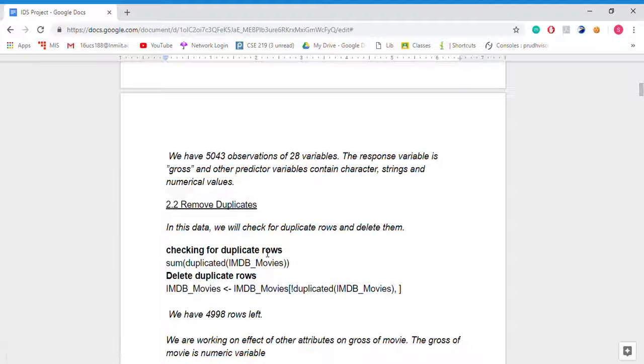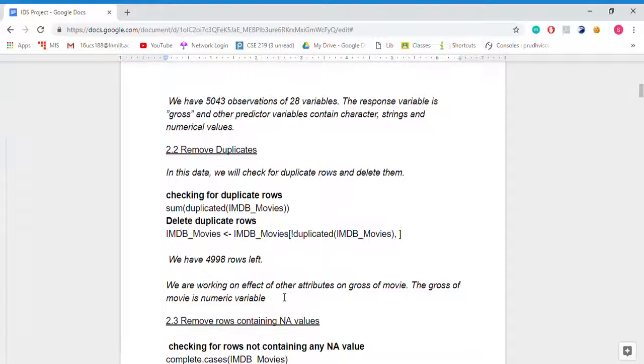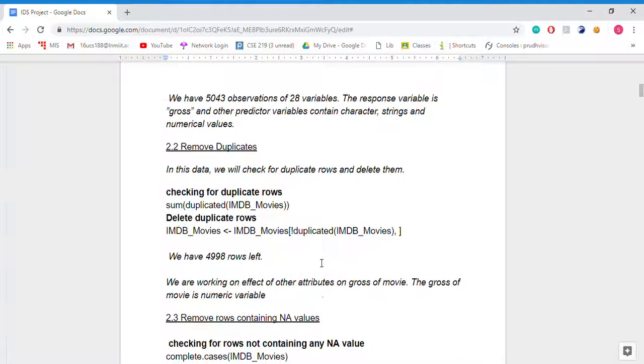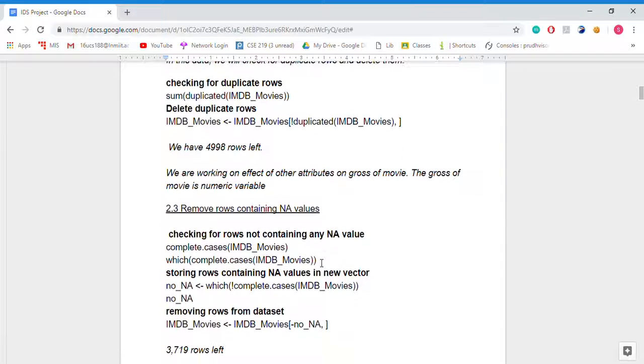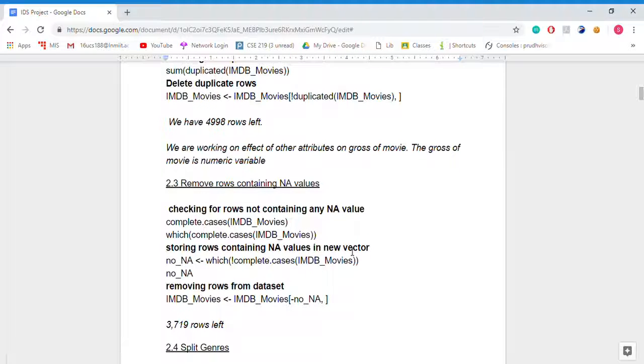Now the first thing we are doing is removing the duplicates. First we will be checking for duplicate rows and then we will remove them. Now after removing them, we have 4998 rows left. Second, we will be removing rows containing NA values. NA values are redundant values which disturb our analysis.